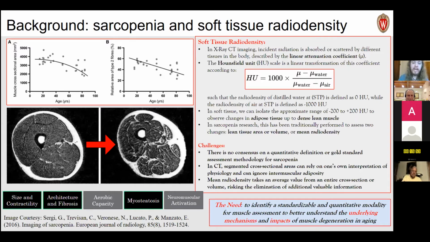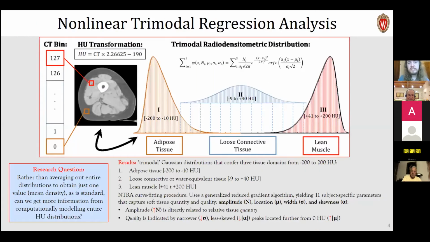And so we hypothesized that by looking at distributions in these radiodensity values, we could generate a method that provides more information in a subject-specific sense on skeletal muscle health. And so this brings us to the NTRA method. When we look at these cross sections or volumetric elements in CT, we can plot a distribution of Hounsfield unit values, or radiodensity values, across, again, that range from -200 to +200 Hounsfield units.